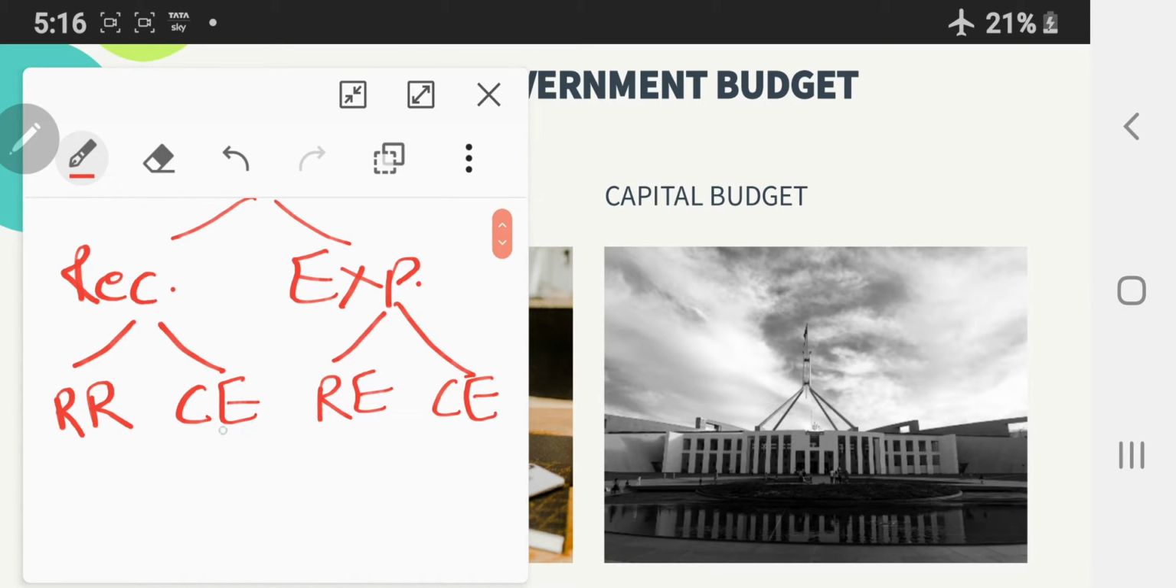Now all those receipts and expenditure which have any effect on asset and liability of government fall under the category of capital budget, that is capital receipts and capital expenditure. All those receipts and expenditure which don't have any effect on asset and liability fall under the category of revenue budget, that is revenue receipts and revenue expenditure.